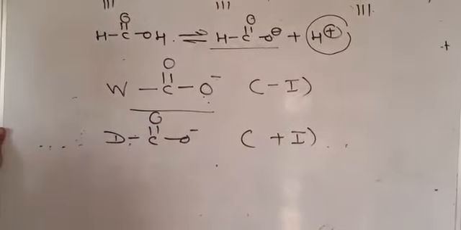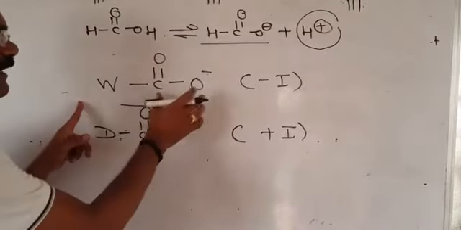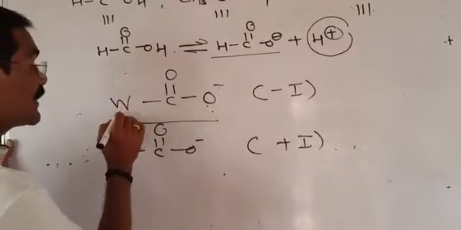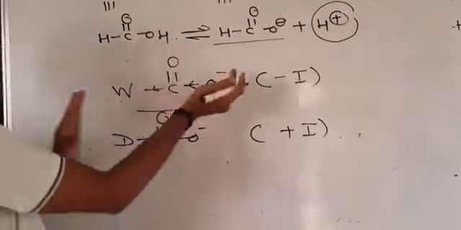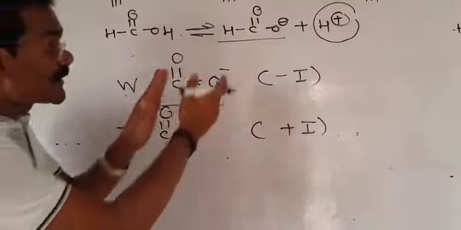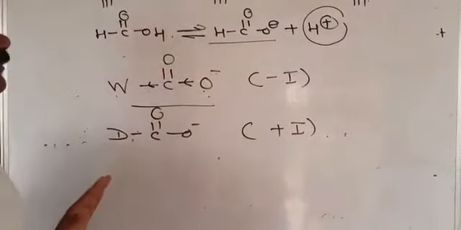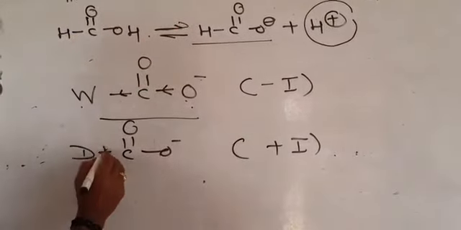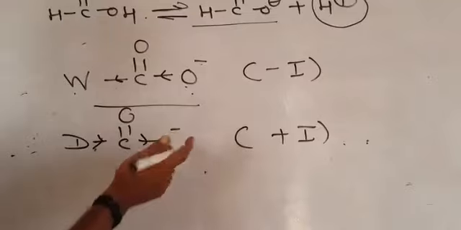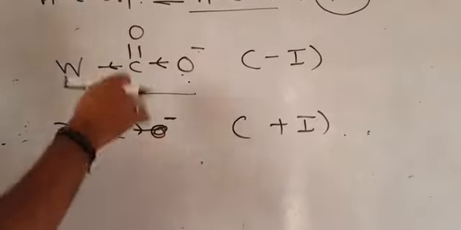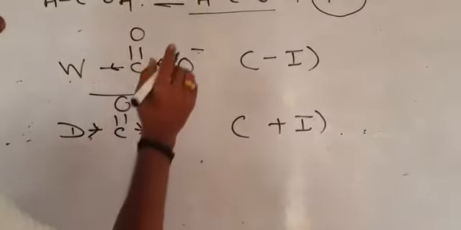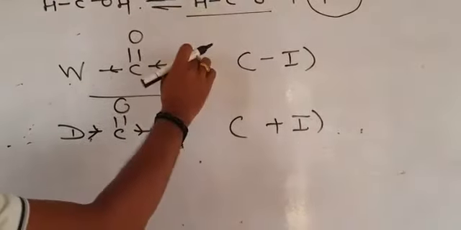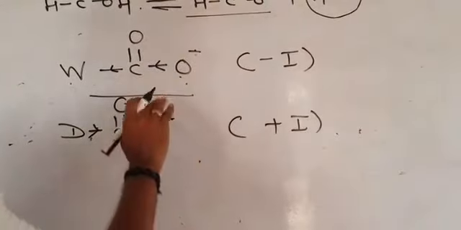See, this is very important. If an electron withdrawing group is attached to the carboxylate ion or this conjugate base, then what happens? This electron withdrawing group withdraws negative electron density toward itself. It means dispersion of this negative charge toward the electron withdrawing group takes place. It means electron density on oxygen is reduced. And with an electron donating group, what happens? The electron donating group donates electron density toward the oxygen atom. It means the electron density of the negative charge increases. If electron density on the negative charge decreases, it means automatically the stability of the negative charge increases. If stability of the negative charge increases, then the acidic strength is more and more.